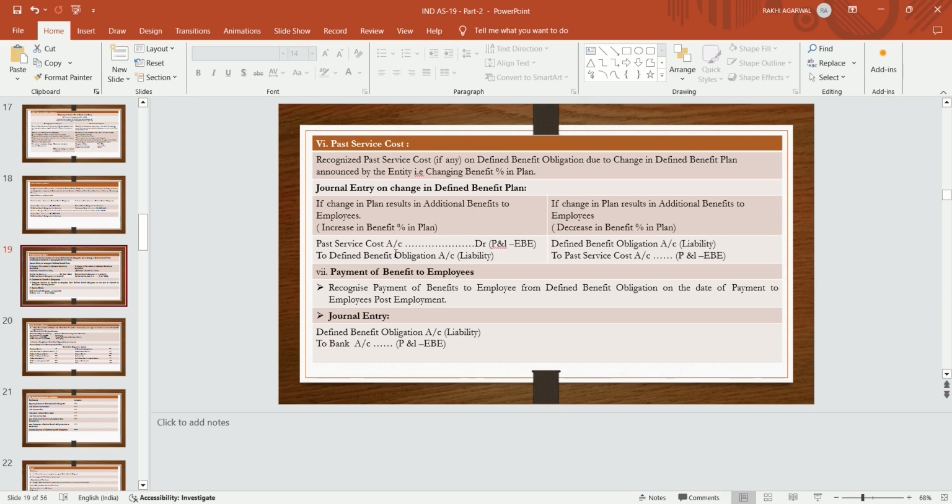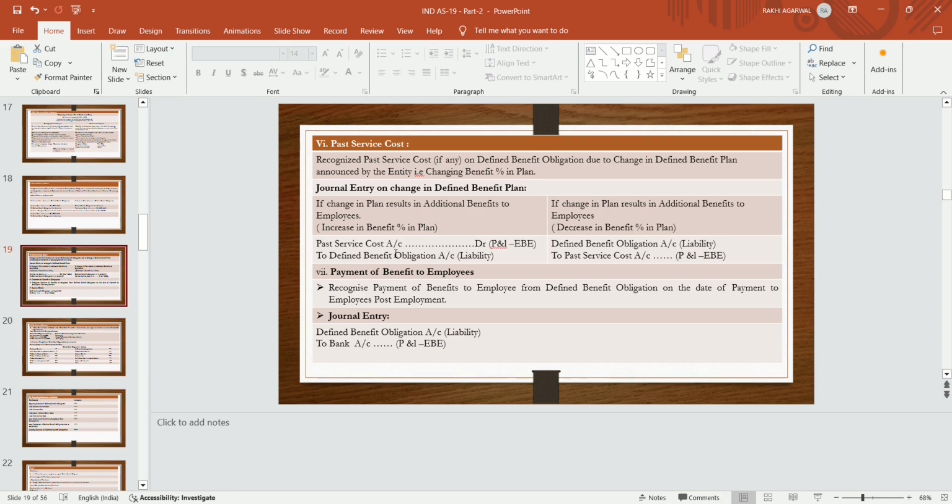And if the change results in a decrease in the benefits to the employee, then there is a decrease in the benefit plan, that is, defined benefit obligation account debit to past service cost. This past service cost comes under the head P&L, employee benefit expenses, and the obligation comes under the balance sheet on the liability side.